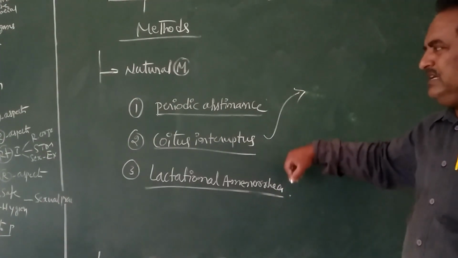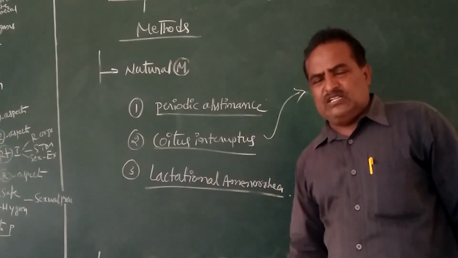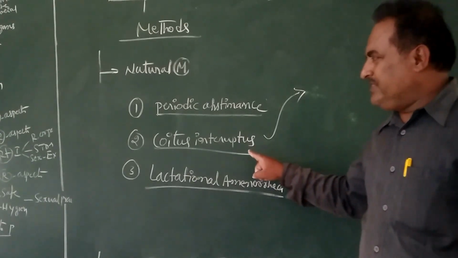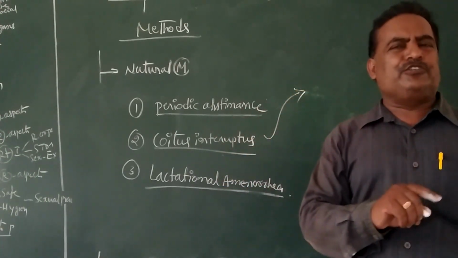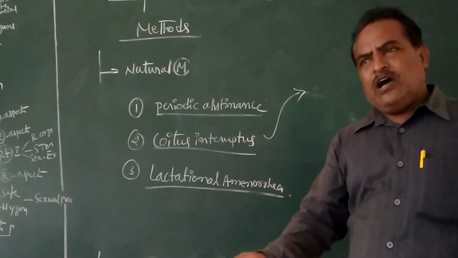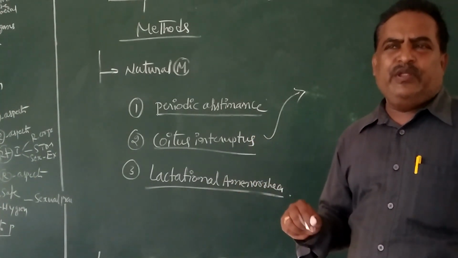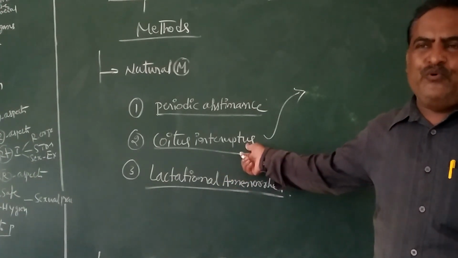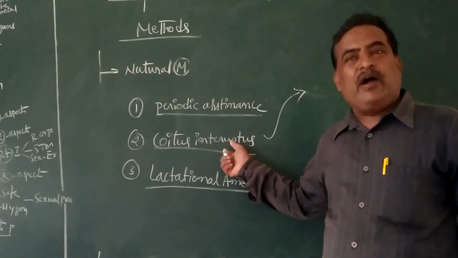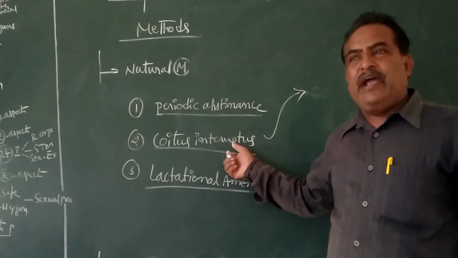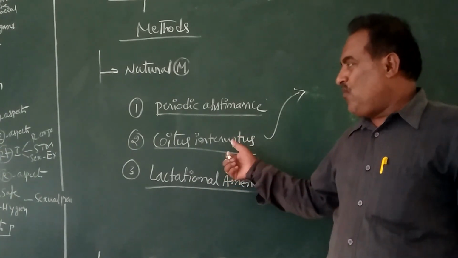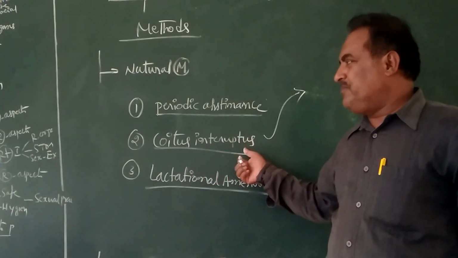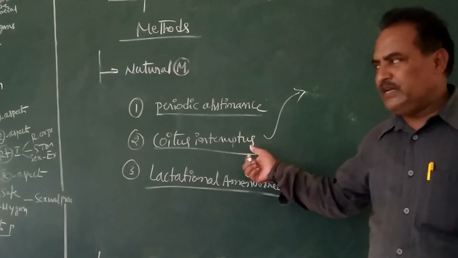And one more method is coitus interruptus, also called the withdrawal method. In this method, during copulation, the penis is withdrawn from the vagina to avoid ejaculation and insemination.